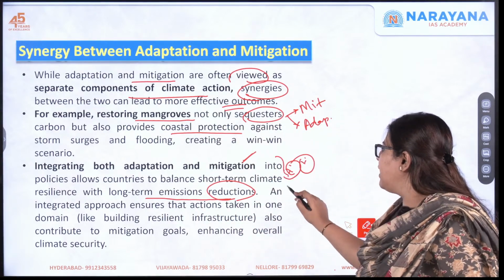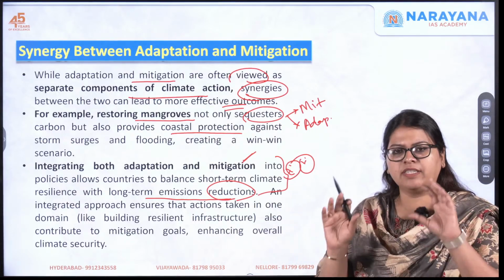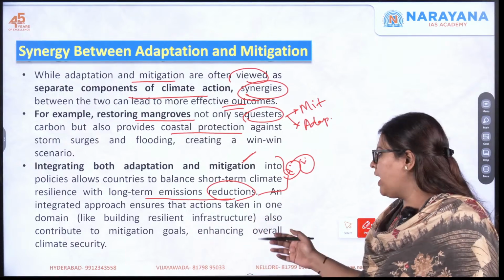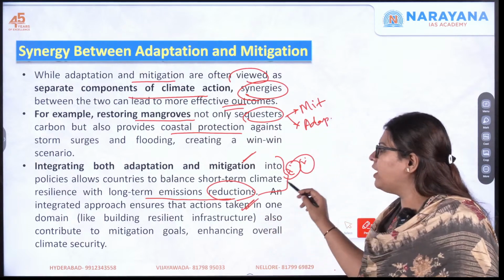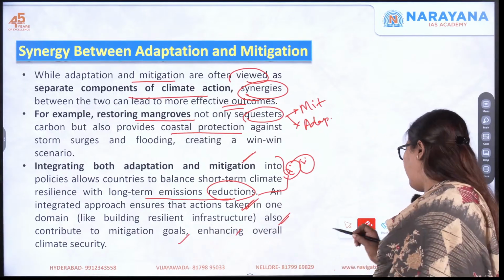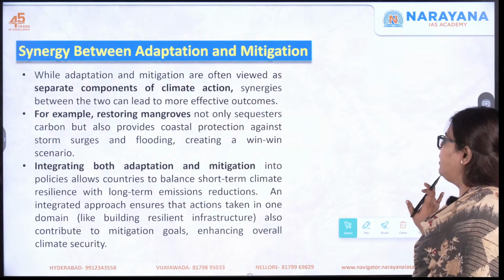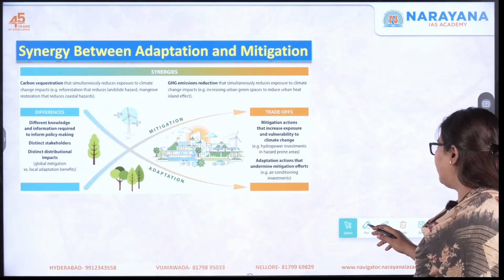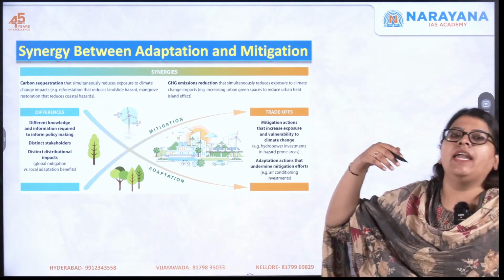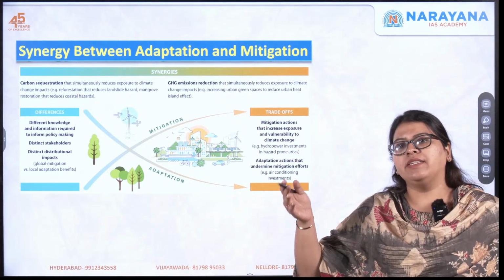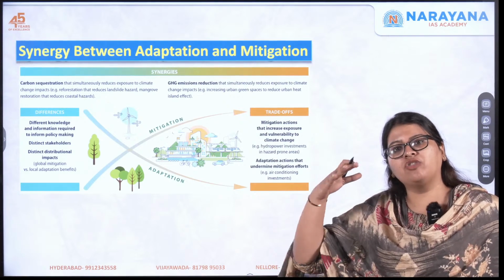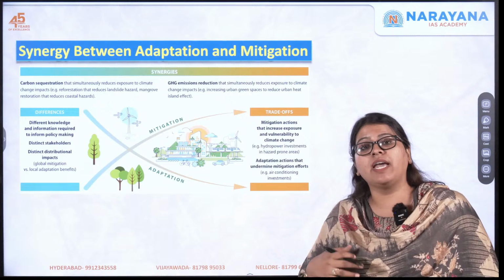Sometimes these lines can also be asked in your examination, paraphrased as a mains question. So an integrated approach like this, where there is a synergy between adaptation and mitigation domains, has to be ensured so that the actions taken also contribute to mitigation goals, enhancing the overall climate security. So this is what the synergy is about. Now if you see, this is the synergy. It can help you in some mitigation efforts, can help you in adaptation as well, such as mangroves. Whereas some adaptation measures can actually prevent, or even stop, mitigation in a negative way. That is actually called maladaptation.